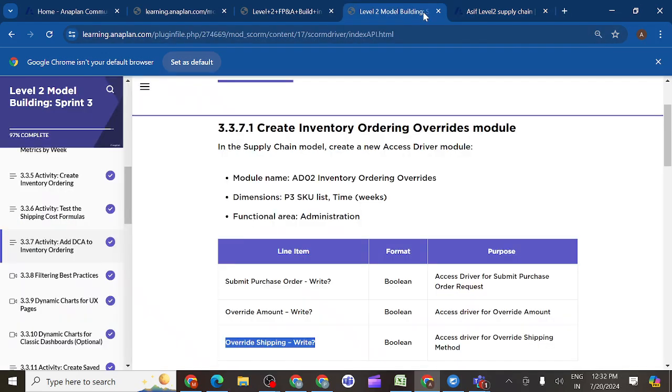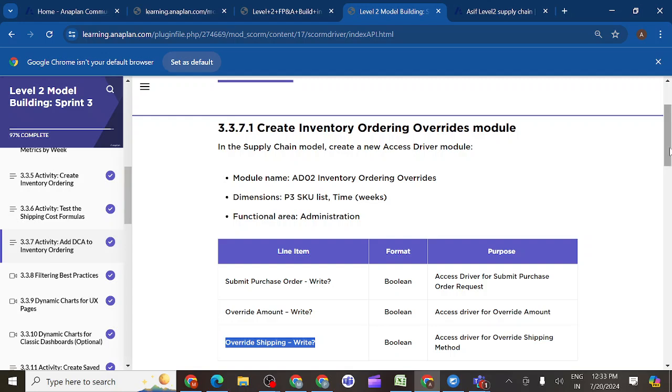You can see the access driver for the submit purchase order request, the access driver for override amount, and the access driver for the override shipping method.